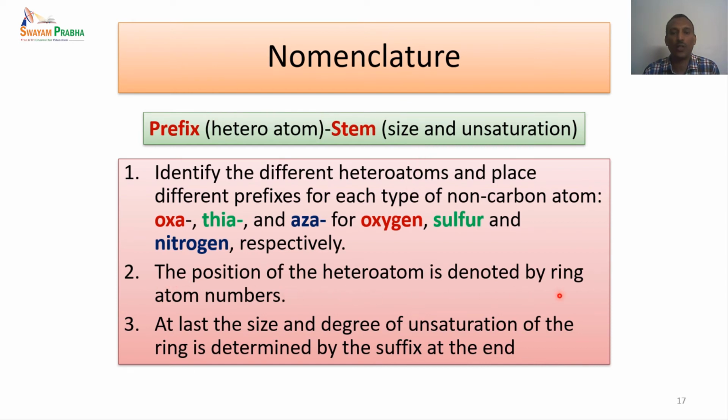The position of the heteroatom is generally denoted by the ring atom number. If there is only one heteroatom, we don't give any number. If there is more than one heteroatom present, then we give the position of each heteroatom, whether 1,2 or 1,3 or 1,4. And in the last, we look at the size and degree of unsaturation of the ring, and based on that, the suffix at the end is changed. We will look at each one separately.